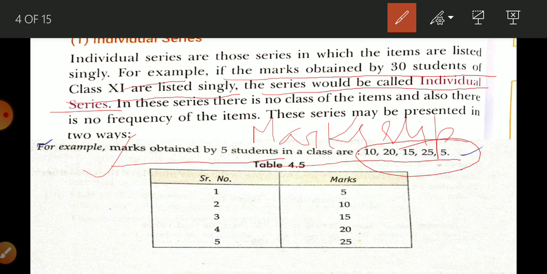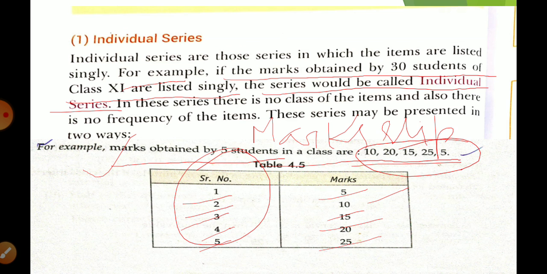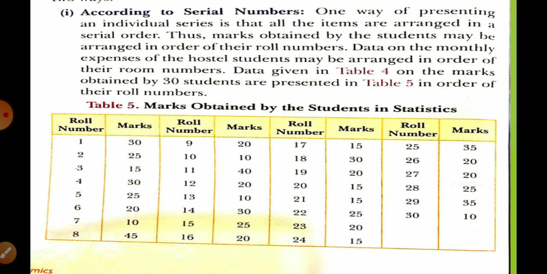Now someone has arranged these numbers according to serial number. Roll number 1 has gained 5 marks, roll number 2 has gained 10 marks, roll number 3 has 15, roll number 4 has 20, and roll number 5 has 25. So this is the example of an individual series. The series may be presented in two ways: according to serial number, and according to descending or ascending order.